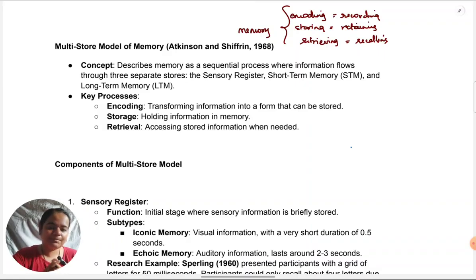So many models or theories have been presented to explain this process. One of the most famous earliest models is that by Atkinson and Shiffrin. It's called the multi-store model of memory. This recording, retaining, recalling information: when I'm learning information, at that time also I'm making use of memory.